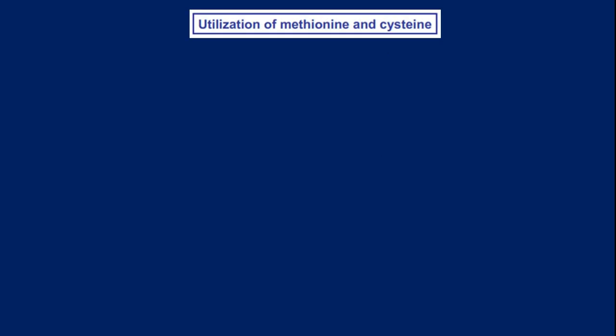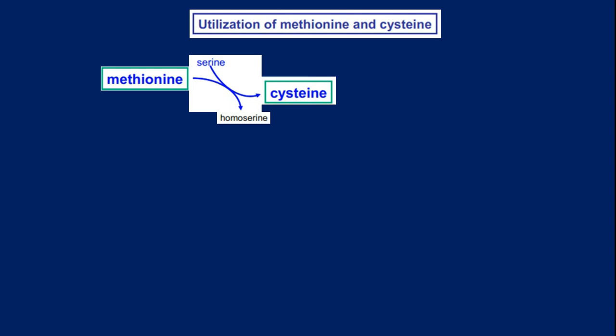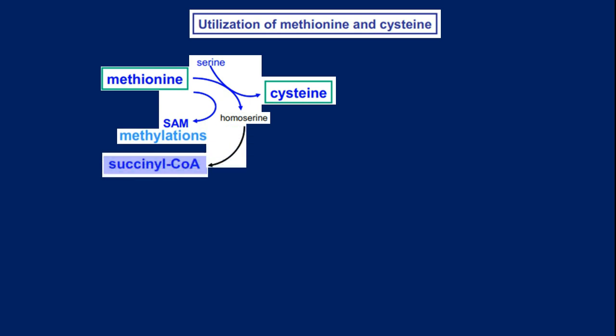Utilization of methionine and cysteine. Methionine gets converted to homoserine and serine to cysteine. Now methionine gets activated to S-adenosyl methionine, which will participate in methylation reactions. Homoserine can be converted to succinyl coenzyme A, which will enter into gluconeogenesis.